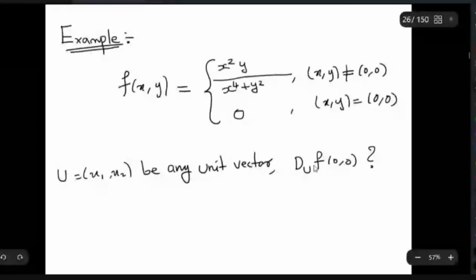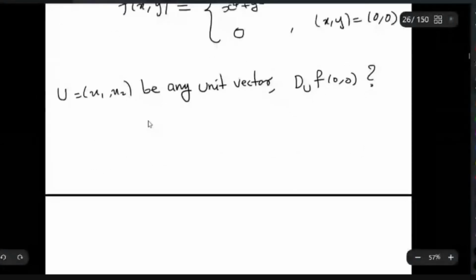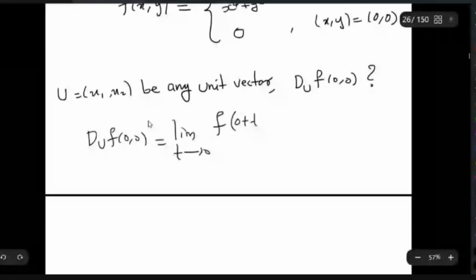Let u be a unit vector. Now I will look at D_u f at (0, 0). What is that? By definition, this is the limit as t tends to 0 of f(0 + tu1, 0 + tu2) minus f(0, 0), divided by t.